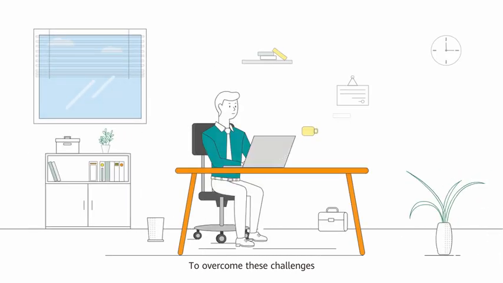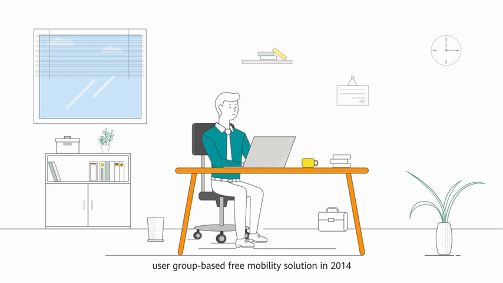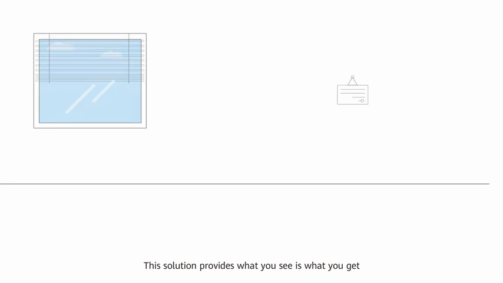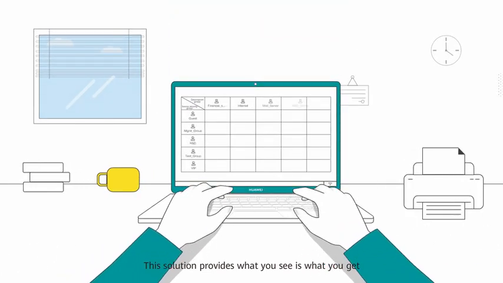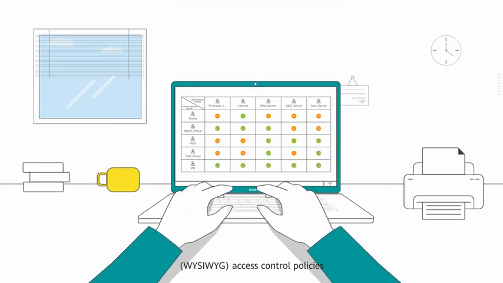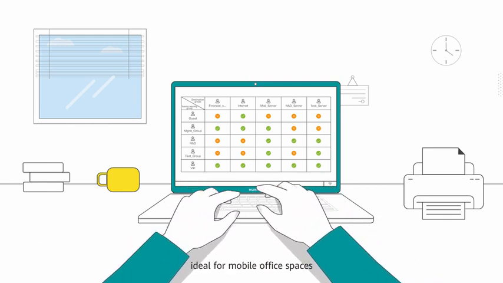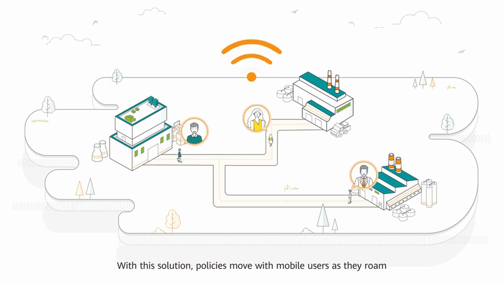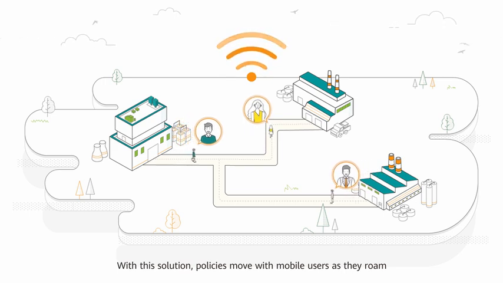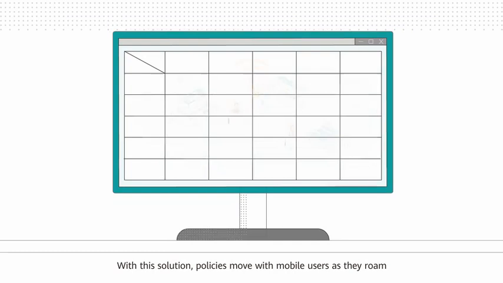To overcome these challenges, Huawei released a game-changing, user-group-based free mobility solution in 2014. This solution provides what you see is what you get, WYSIWAG access control policies, ideal for mobile office spaces. With this solution, policies move with mobile users as they roam.